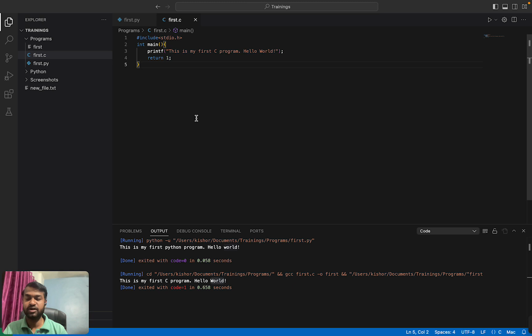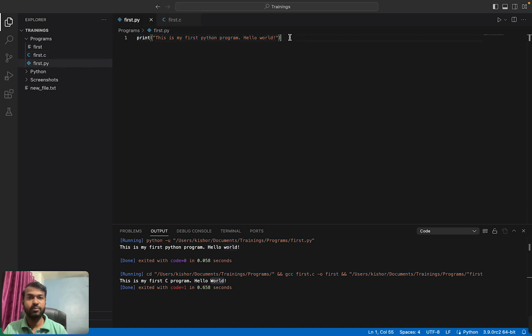For printing a single statement over the console in other programming languages, we need at least 3 to 4 lines of code, but in Python we have implemented it by writing a single line of code. I hope this print statement is clear to you. The statement which we provide in single quote or double quote will be printed as it is over the console. Yeah, this is about the print function.